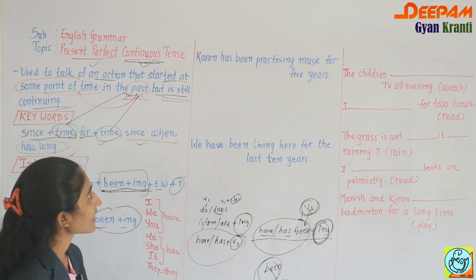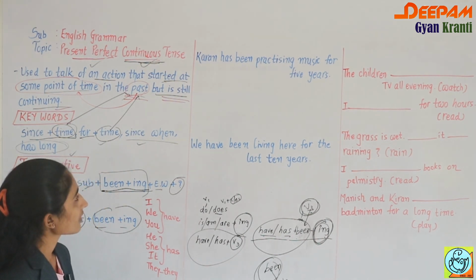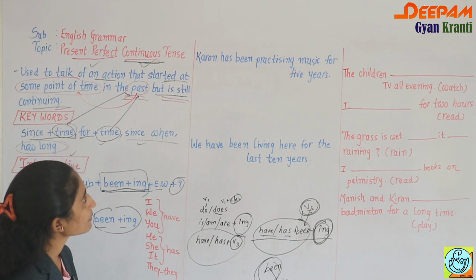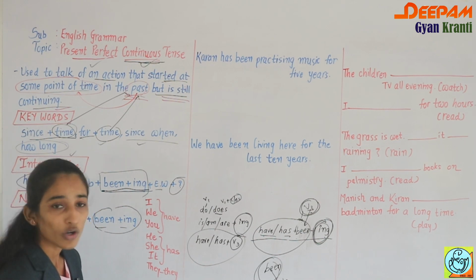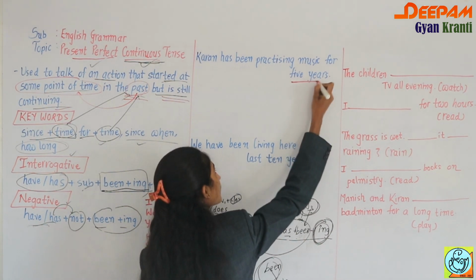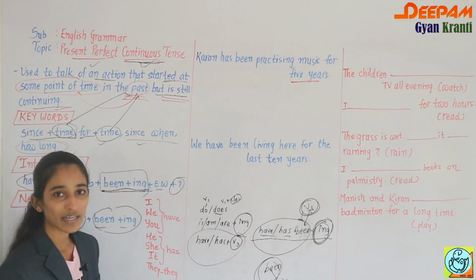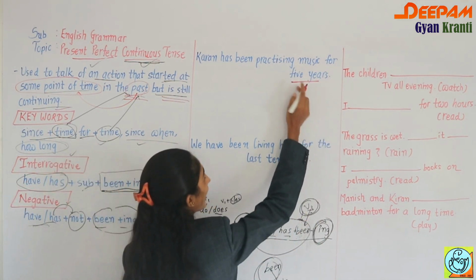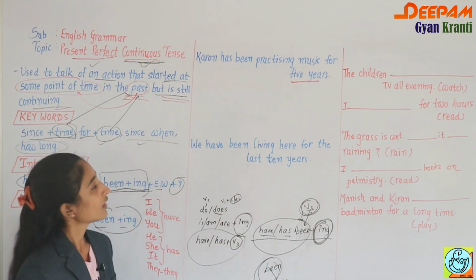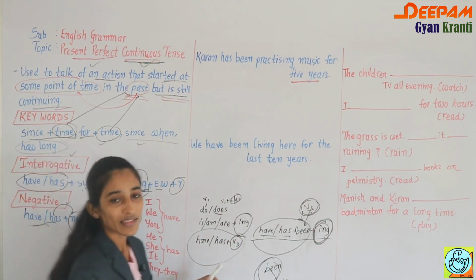So let's check some examples. The first sentence is: Karan has been practicing music for 5 years, meaning from the last 5 years Karan has been practicing. We can say this action of practicing music started in the past.